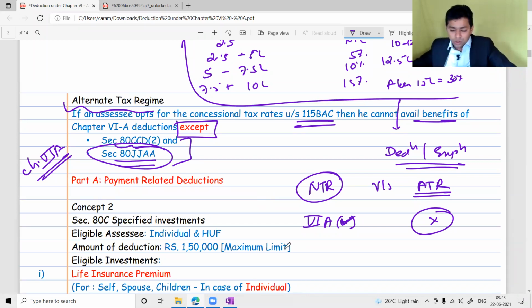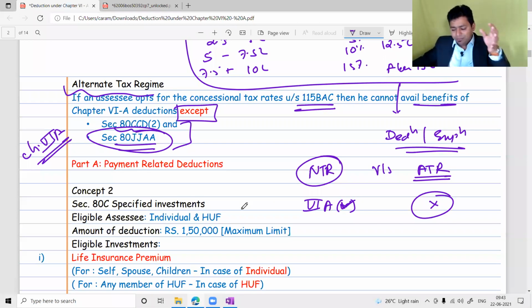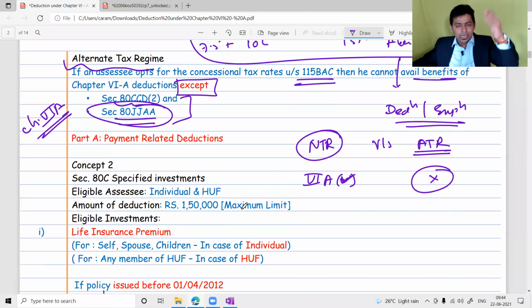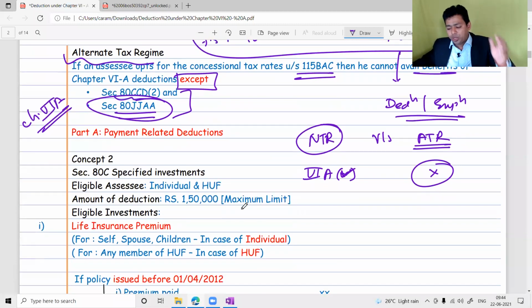So I hope that whatever I have discussed so far is clear. In the next series, which I'm going to start in 2 minutes, I will discuss 80C onward sections. Is it clear? Whatever I have discussed so far is clear? Yes, sir. If you are having any query, you can type in the chat box. I will take up your queries.